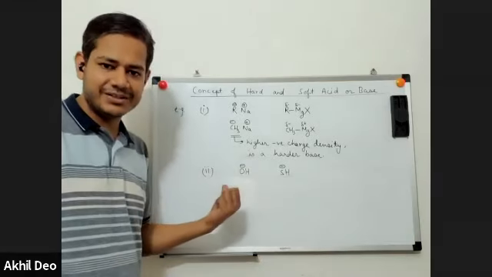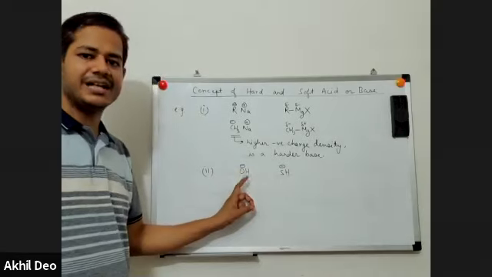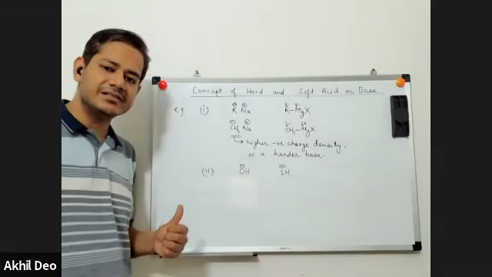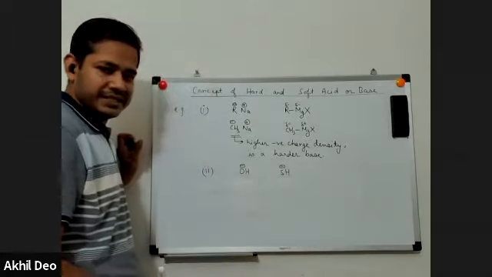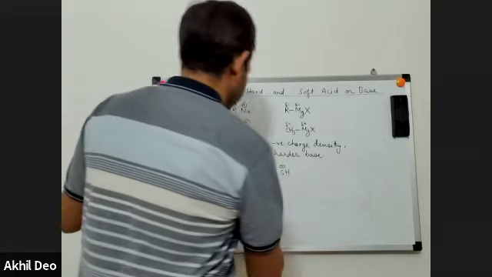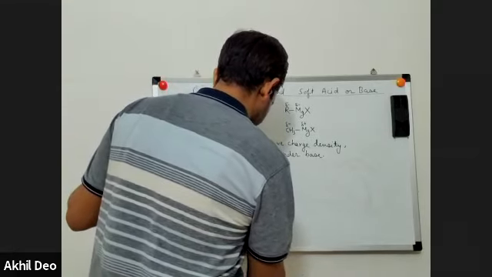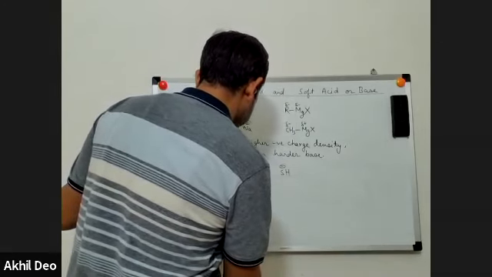Sulfur is larger than oxygen. This is a larger donor atom, and this is a smaller donor atom. The larger the donor atom, the less the negative charge density, and the base is a softer base. If we compare the hardness, OH minus is a harder base, as it has a smaller donor atom, and hence it's a harder base.